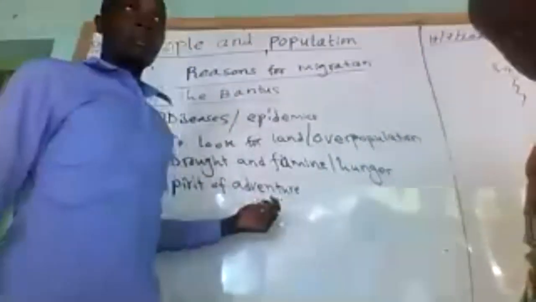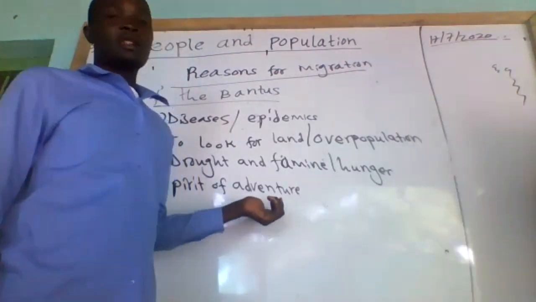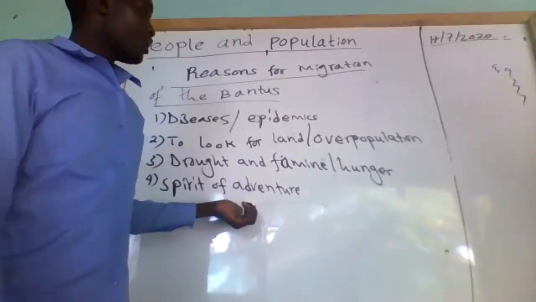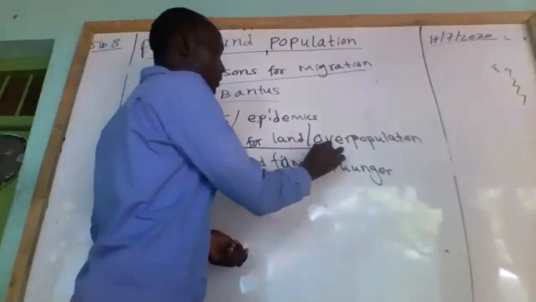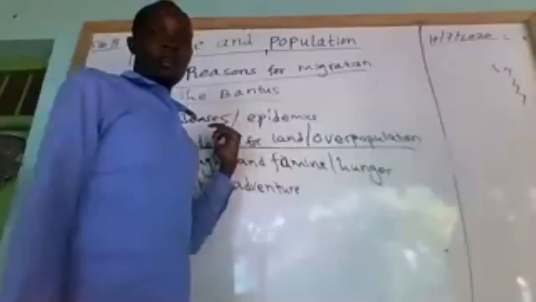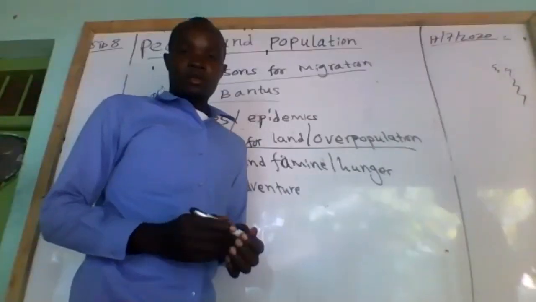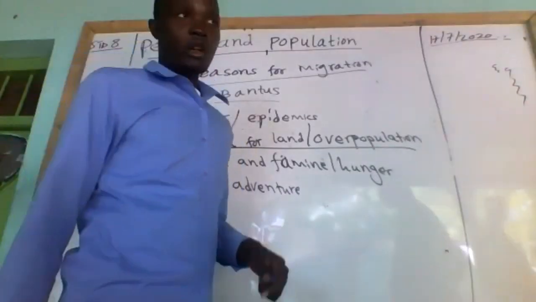We have said the main reason for migration of the Bantu is to look for land and settlement, especially because they were farmers. Next, we are going to look at the Nilotes.